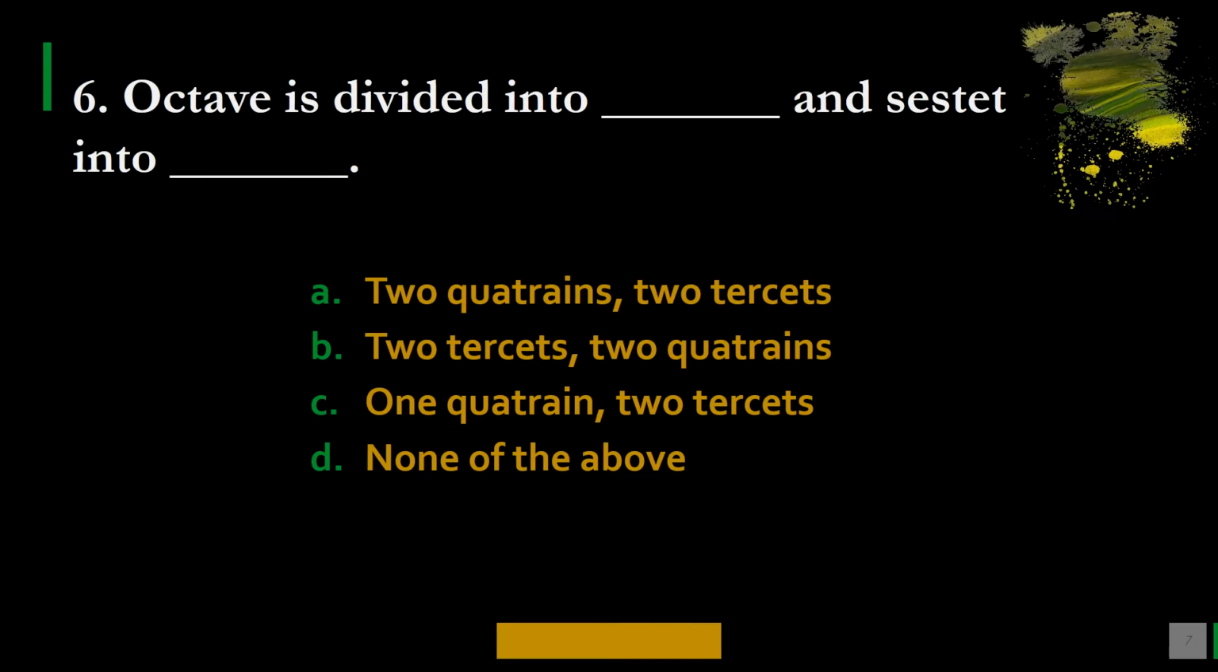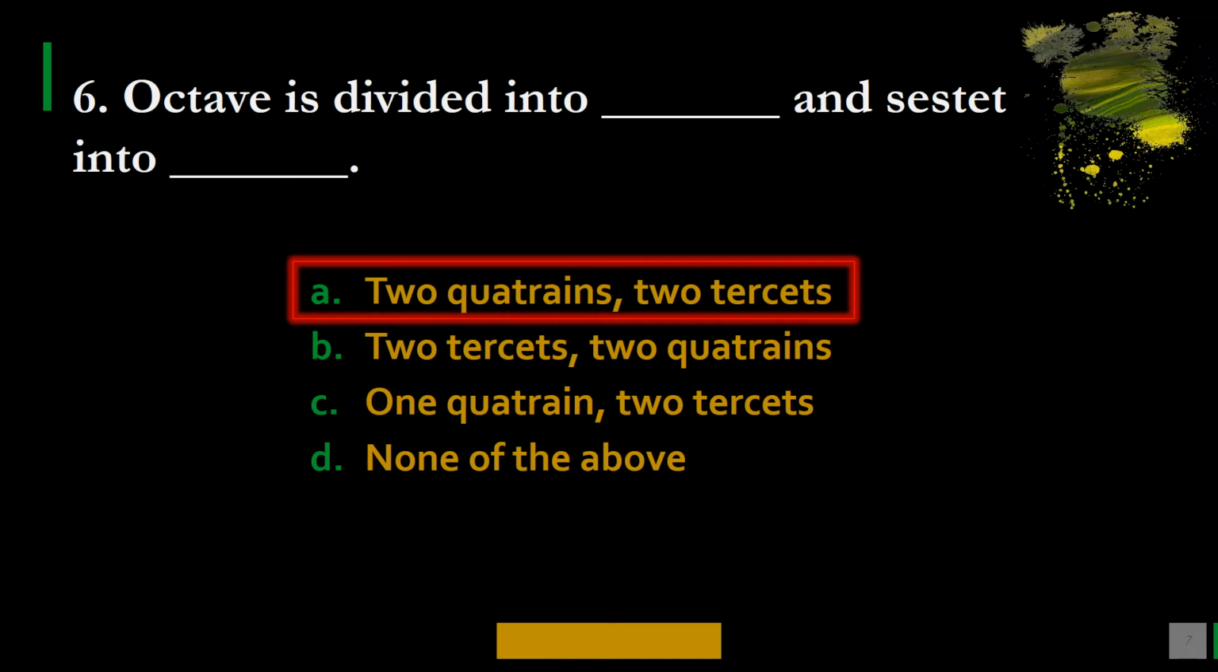Question number 6. Octave is divided into dash and sestet into dash. Options are A. 2 quatrains, 2 tercets, B. 2 tercets, 2 quatrains, C. 1 quatrain, 2 tercets, and D. None of the above. Please note down the correct option, and the correct option is A. 2 quatrains and 2 tercets, as we have already talked that a quatrain includes 4 lines and a tercet includes 3 lines. So there are 2 quatrains in the octave, and in the sestet we have 2 tercets, meaning stanzas of 3 lines.